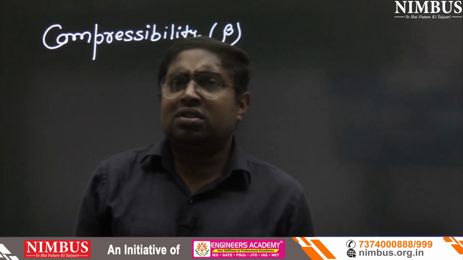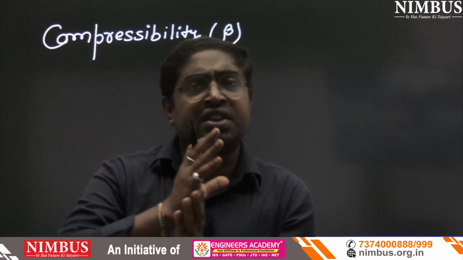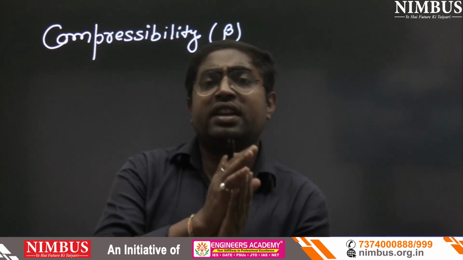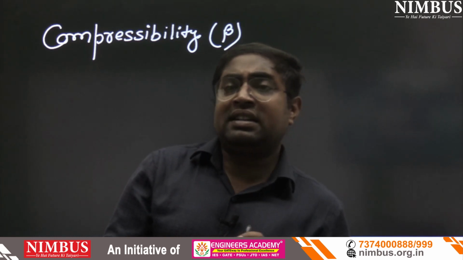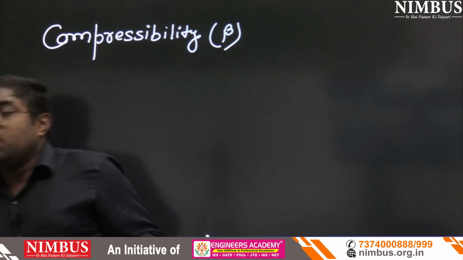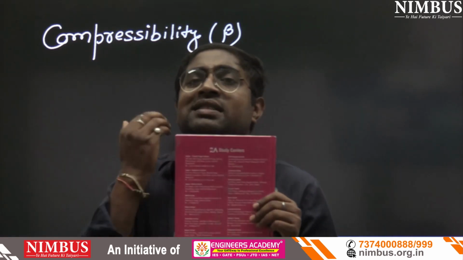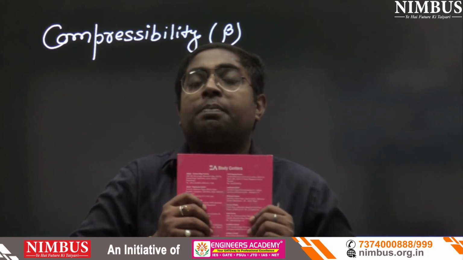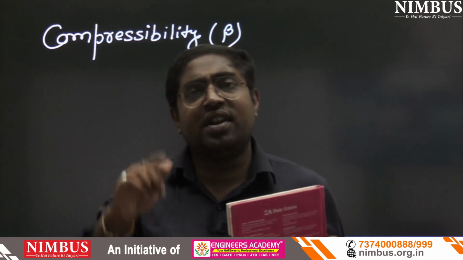So can you pre-assume that compressibility is just the reverse of rigidity? Compressibility will be just the opposite of rigidity. If I say that this bottle or this diary is more rigid, it means it is less compressible. And suppose I tell it is more compressible, then it is less rigid. So both are just reverse words.